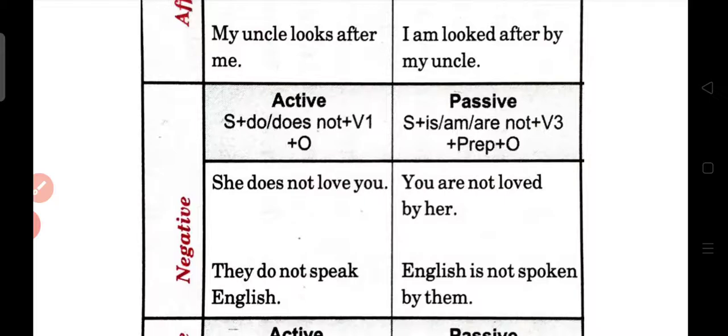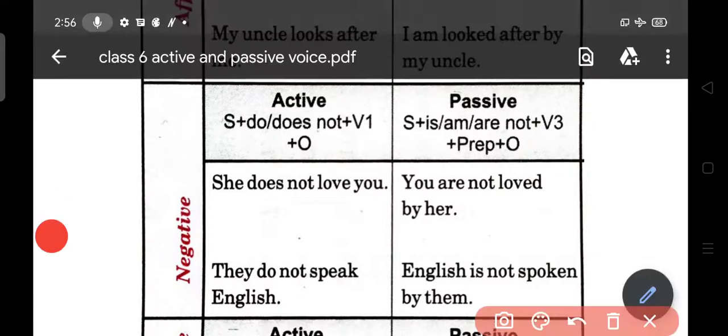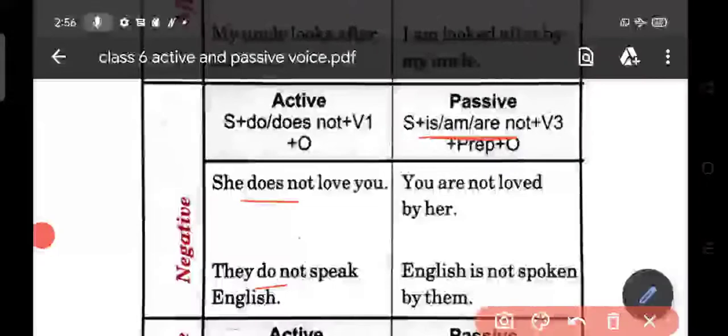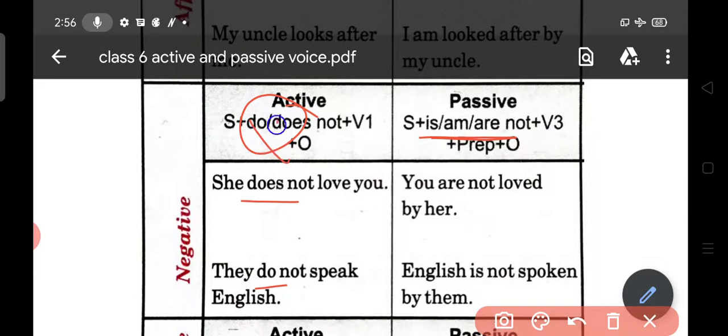We'll not use do or does here. Here we'll not use do or does. Instead we'll use is, am, are. We use is, am, are here. So you, according to you, are is used, are not loved by her.